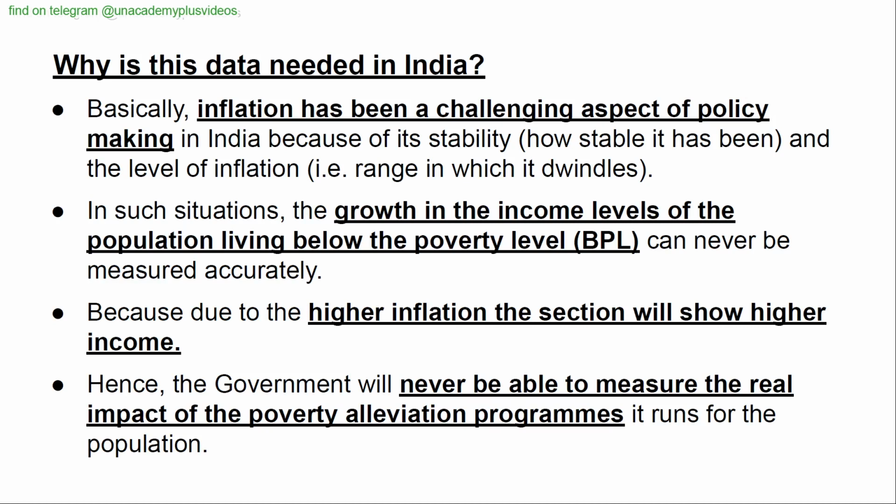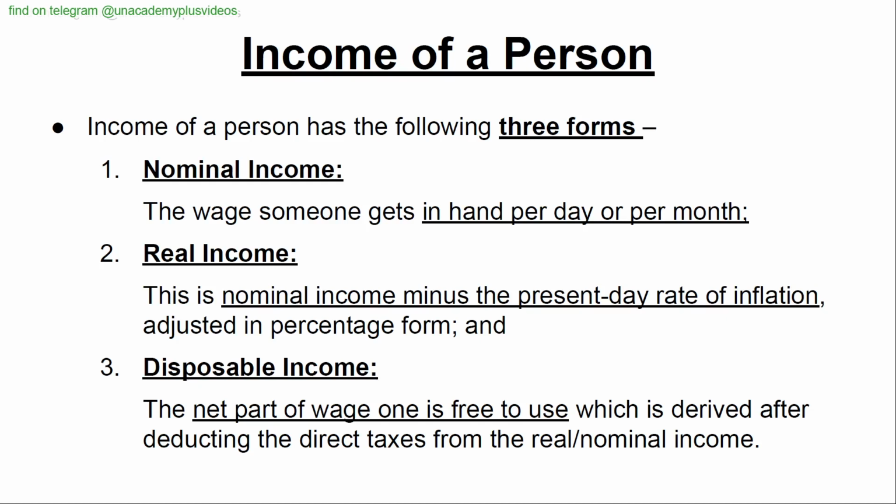Why is this data needed in India? Basically, inflation has been a challenging aspect of policy making in India because of how stable it has been, and the range in which it dwindles. In such situations, the growth in the income levels of the population living below the poverty line can never be measured accurately, because due to the higher inflation, the section will show higher income. Hence, the government will never be able to measure the real impact of the poverty alleviation programs it runs for the population.